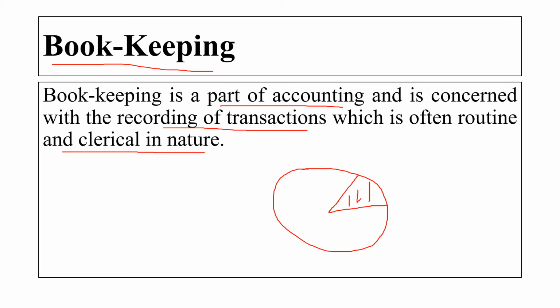In bookkeeping we are only recording the transactions which are happening in the business, but in accounting we are recording, classifying and summarizing. So all the other work we are doing is in accounting and not in bookkeeping. Bookkeeping is maintained only to record the transactions.